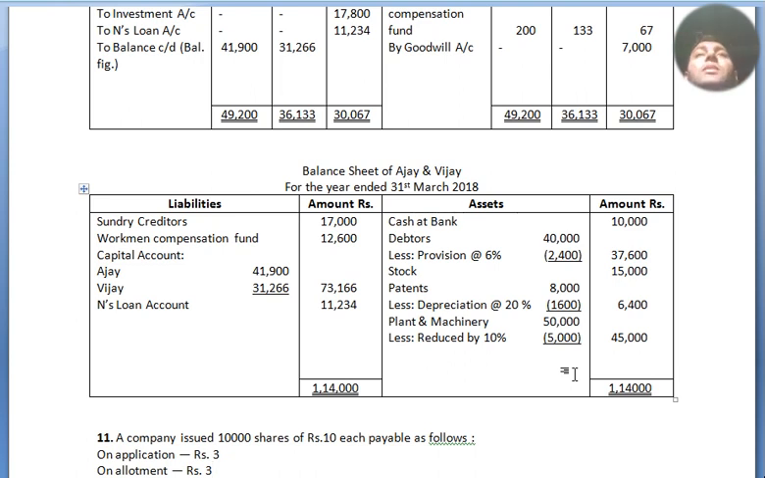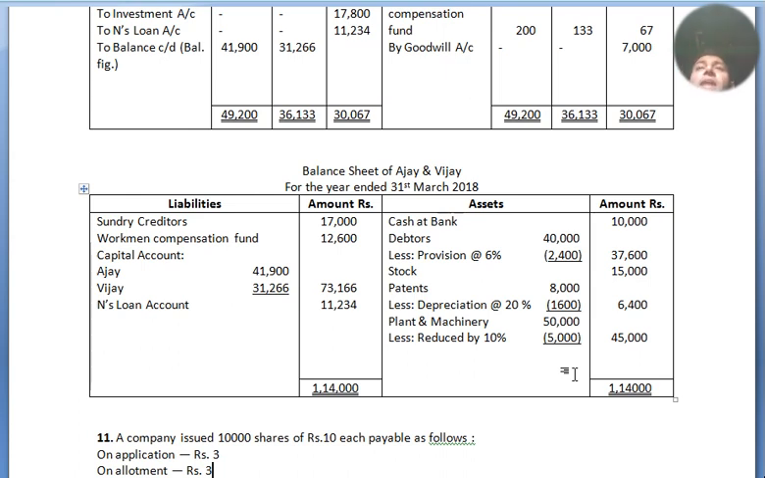Solution here for the balance sheet: sundry creditors, no adjustment, 17,000 as it is. Workmen compensation fund 13,000 to 12,600. The 400 we have already distributed among the partners in the partners' capital accounts, so the new balance is 12,600. Capital accounts of Ajay and Vijay 41,900 and 31,266, altogether in the outer column 73,166. Hence loan account